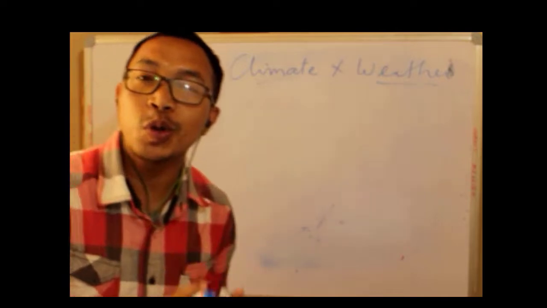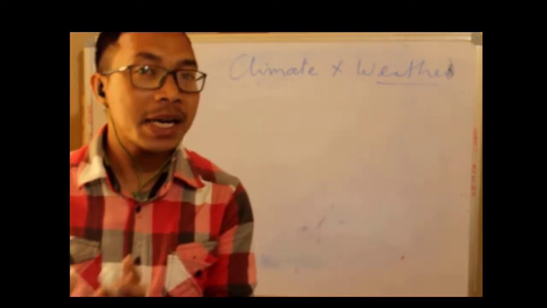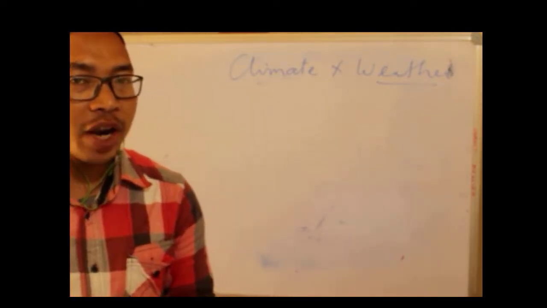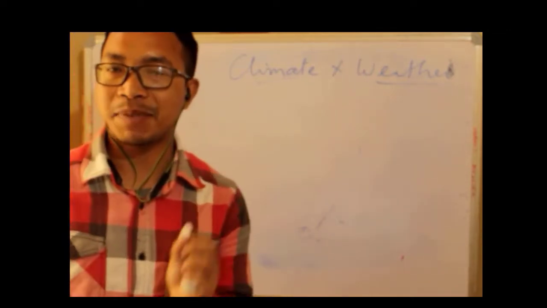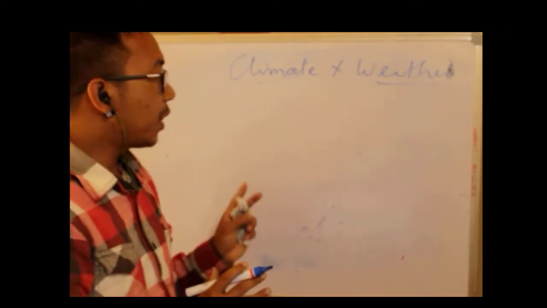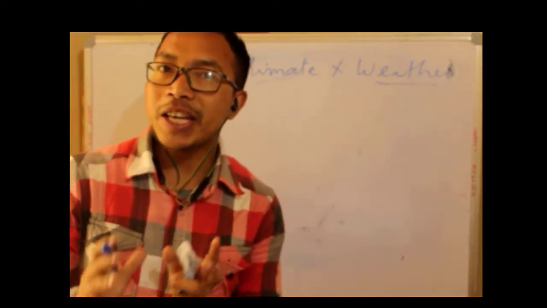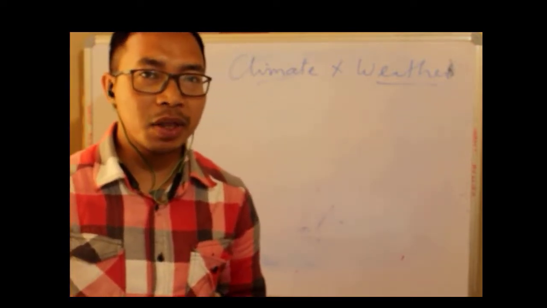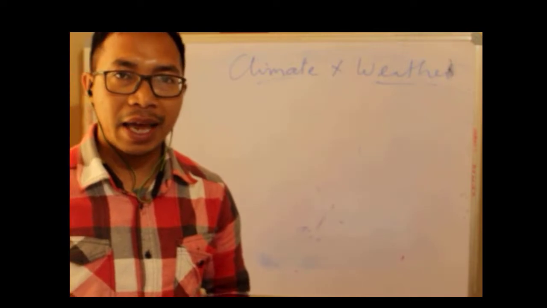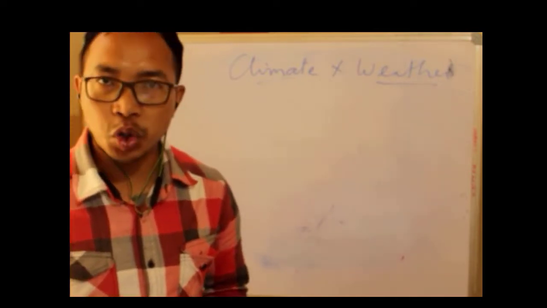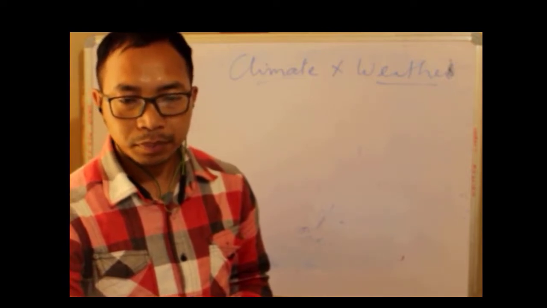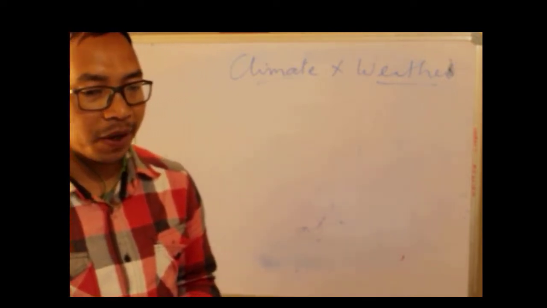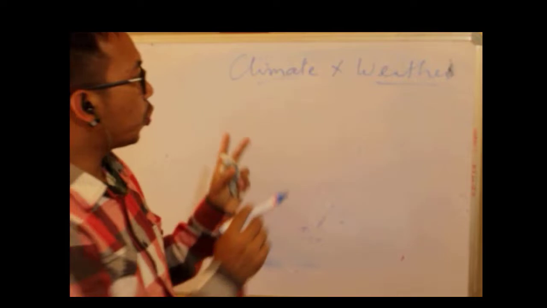And we have also learned that some parts of India receive rainfall during the month of June to September, whereas the southern part of the country receives rainfall in the month of October and November, right?